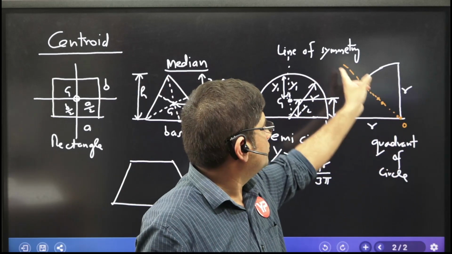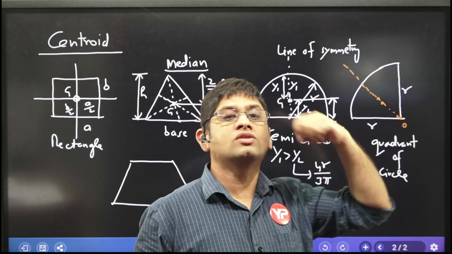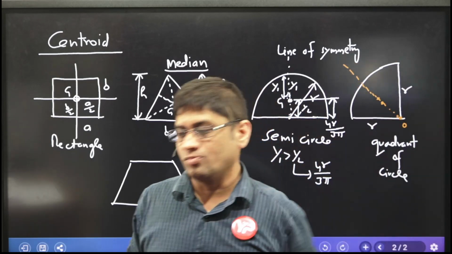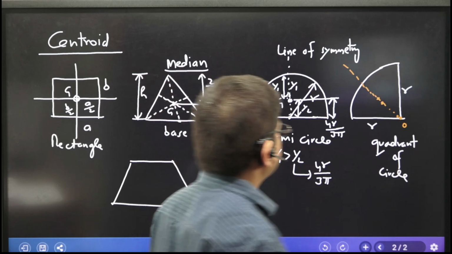From this particular point, at what distance from the center of this quadrant of a circle does it lie? More than 0.5 r or less than 0.5 r?